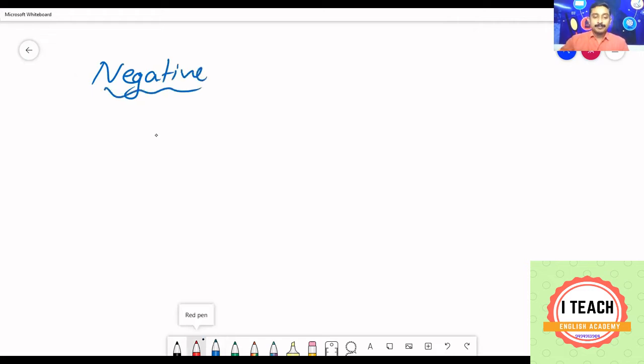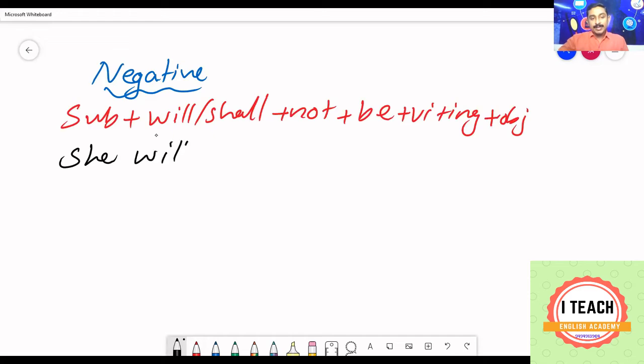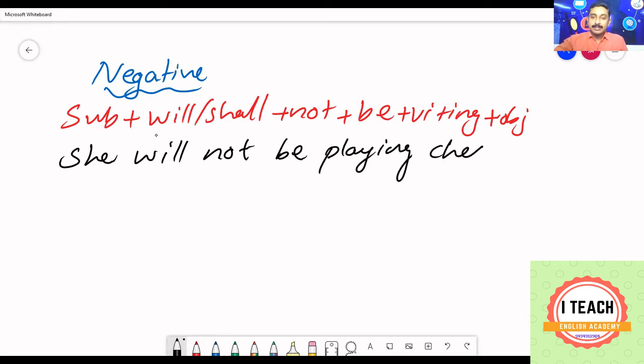You know very well, negative structure. We insert a new word, not. So subject plus will or shall plus not plus be plus V1 plus ing plus object. Let us see an example. Subject is she. I have written will. Next, I should write the word not. She will not. Next word is be. She will not be. Ing form playing. She will not be playing chess.